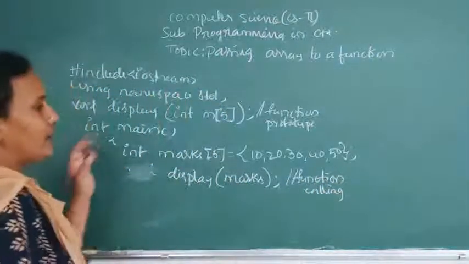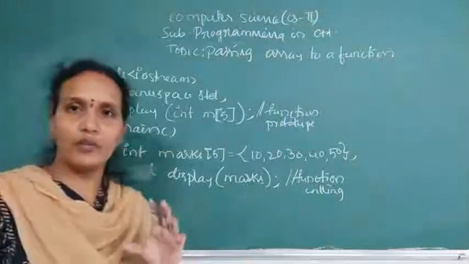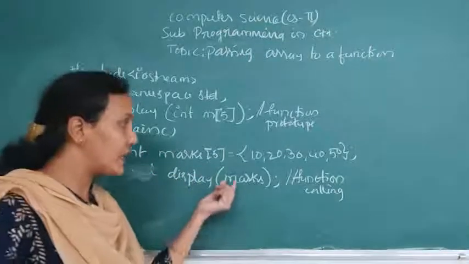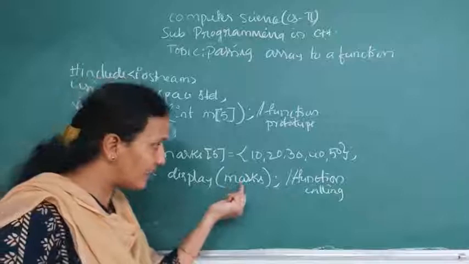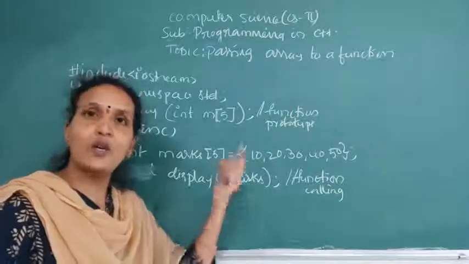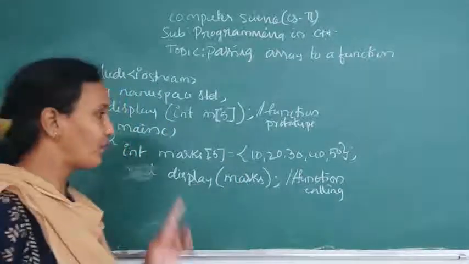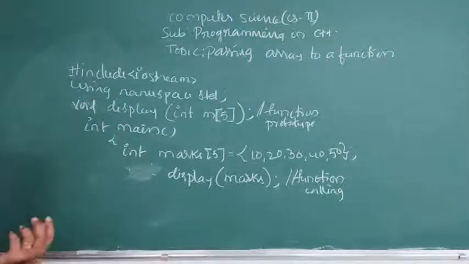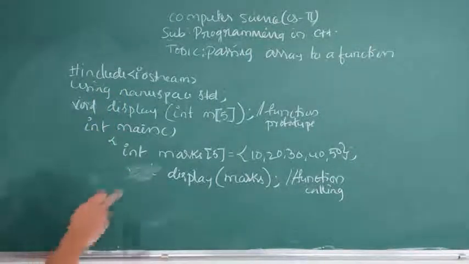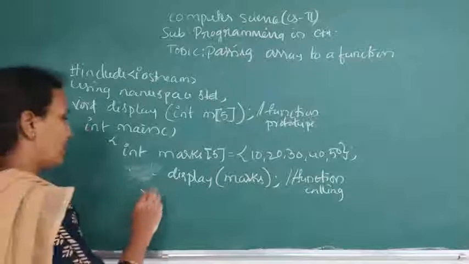Till now we passed only a variable, only one value. Now what are we passing? We are passing an array. Array means more than one. Now after this I am closing the main function.